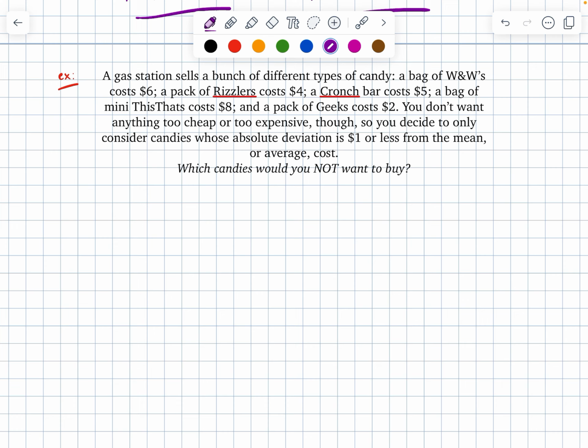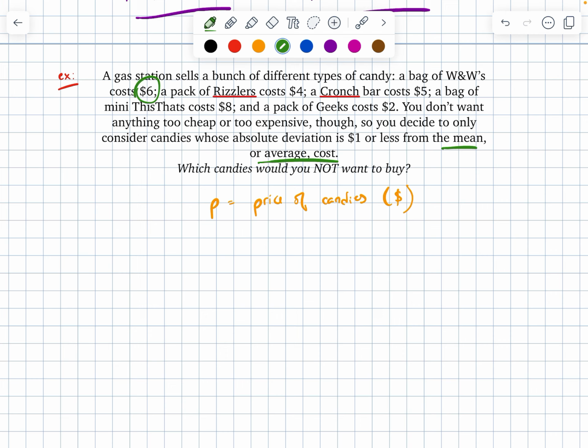Alrighty, if you want to pause, now's your time. If you don't want to pause, well, now's your time. So, looking through everything here, I'm told that I want to find which candies I don't want to buy. So, my variable here, let's say that I'll use maybe P for price. I know that I'm looking to represent the costs of certain candies. In this case, my unit is going to be in dollars. And if I have a certain price of candy, I know that in this case, it's going to vary from the average, right? I want it to vary from the average cost.